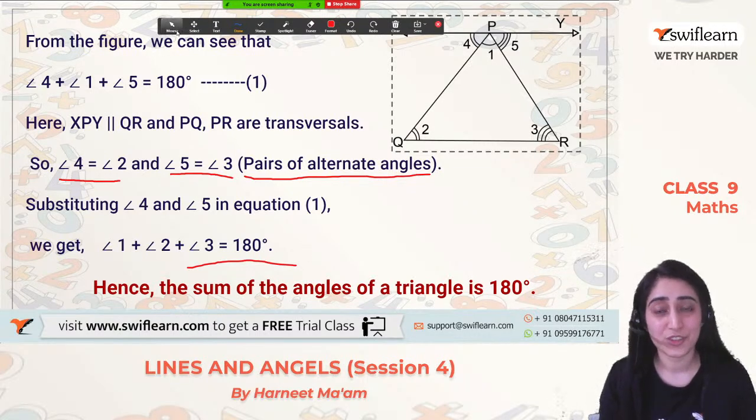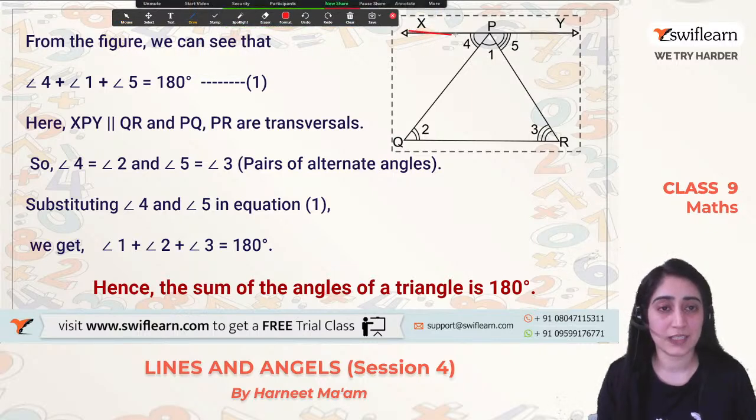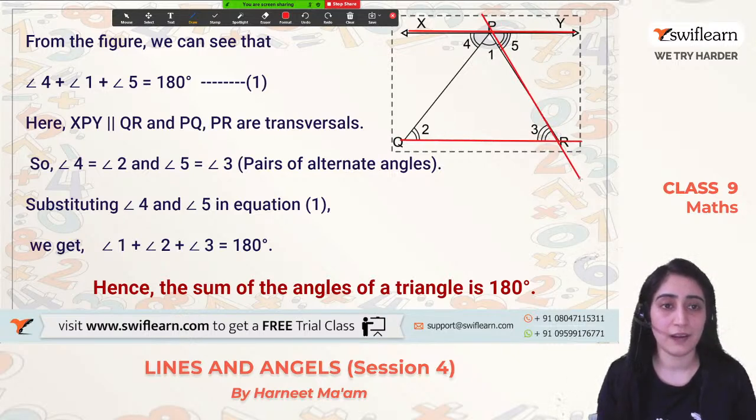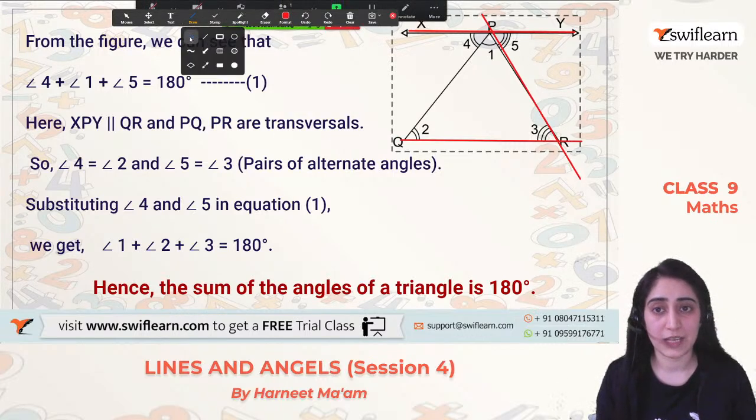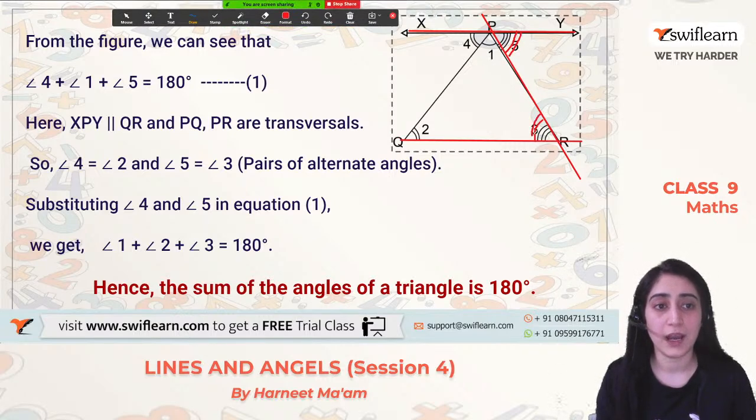Clear? Sure? Okay, why not repeat it once again, so that there is no confusion at all. Let's see. I'll draw and show it to you. This is a parallel line, right? And just imagine what I'm drawing with red. PR is a transversal. So now if it is a transversal, then angle 5 and angle 3 are, sorry, they are alternate angles. I'm really very sorry. They are alternate angles, right?